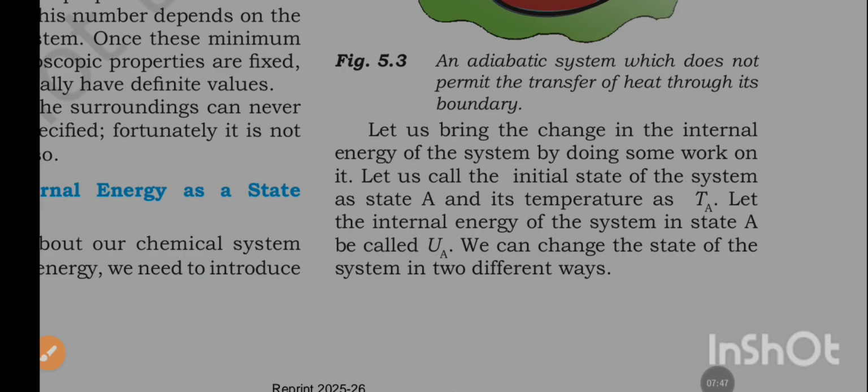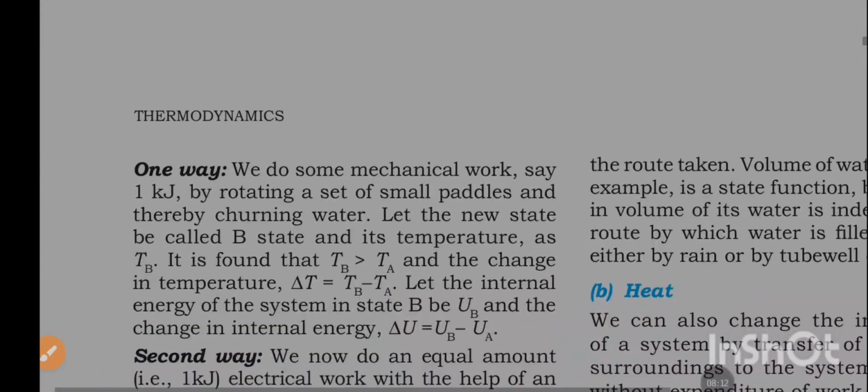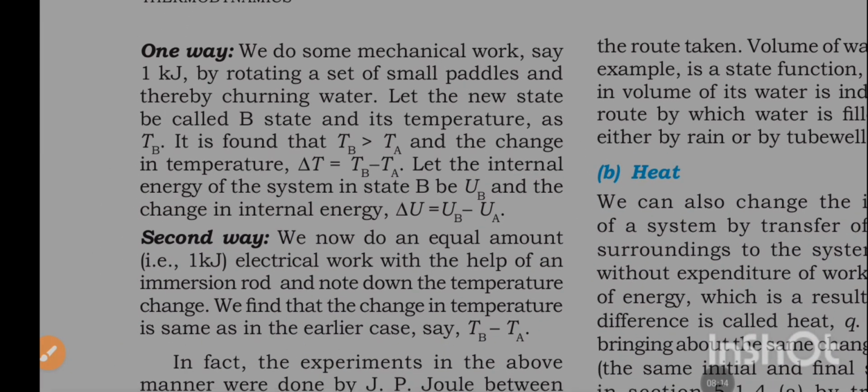Let us bring about a change in the internal energy of the system by doing some work on it. Let us call the initial state of the system state A and its temperature Ta. Let the internal energy of the system in state A be called UA. We can change the state of the system in two different ways. One way, we do some mechanical work, say 1 kilojoule, by rotating a set of small paddles and thereby churning water. Let the new state be called state B and its temperature Tb.